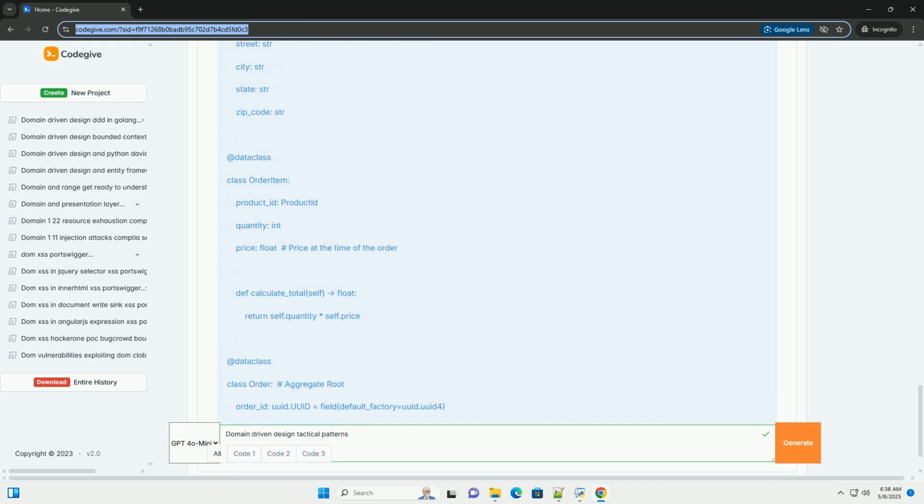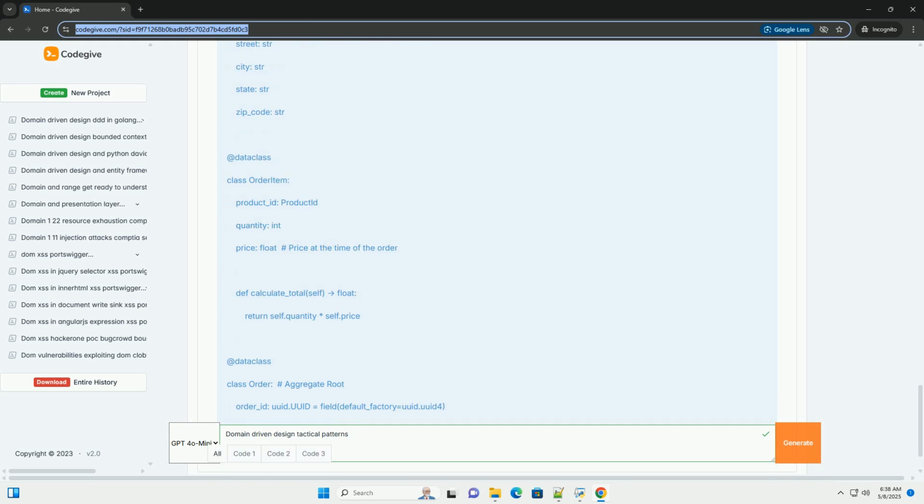5. Repository. Purpose: provides an abstraction over the data access layer. It acts as an in-memory collection of domain objects, allowing you to retrieve and persist entities without worrying about the underlying database or storage mechanism. Characteristics: provides methods for adding, updating, deleting, and retrieving aggregates. Hides the data access implementation details from the domain layer. Returns aggregate roots, not individual entities within the aggregate.